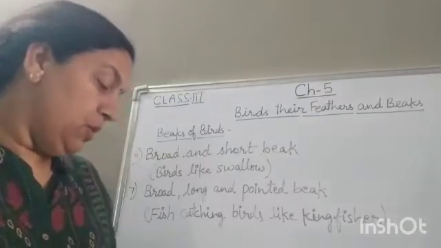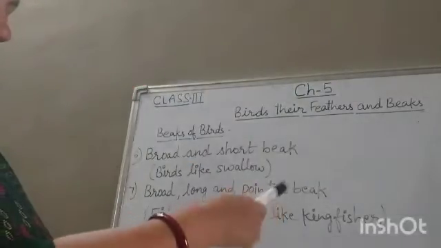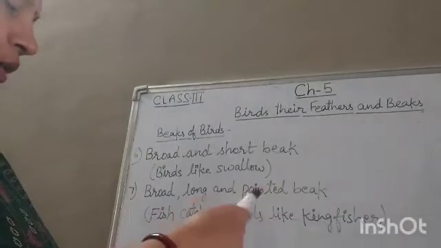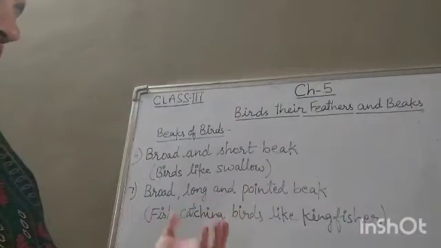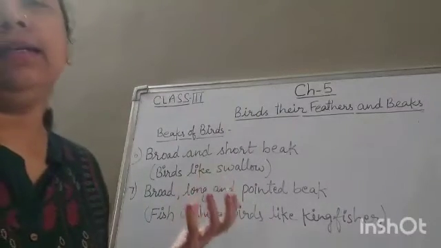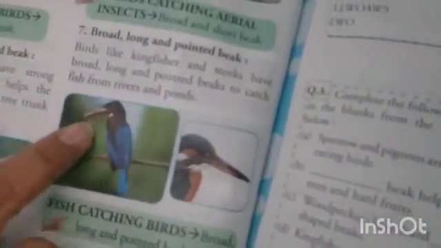Okay, so birds like kingfisher and stork have broad, long and pointed beaks to catch fish from rivers and ponds. Its example is also given in your book. This is kingfisher with a broad, long and pointed beak.